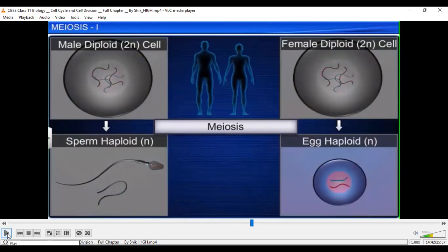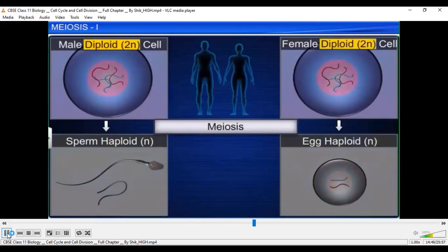And I told you that in future, the gametes formed from both male and female, which are haploid in nature, fuse together to form a diploid zygote. This is how meiosis is again very important. It plays a significant role. The mother cell will be diploid in nature, resulting in the formation of a haploid set of chromosomes. In future, during fertilization, they fuse with each other, resulting in the formation of a diploid zygote. This is the significance of cell division.